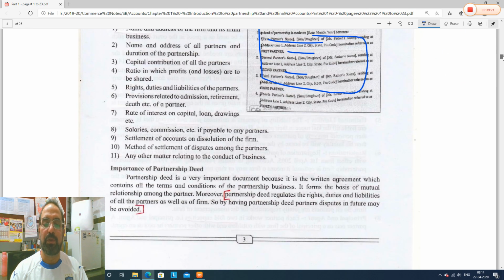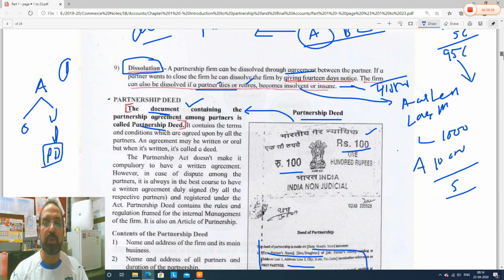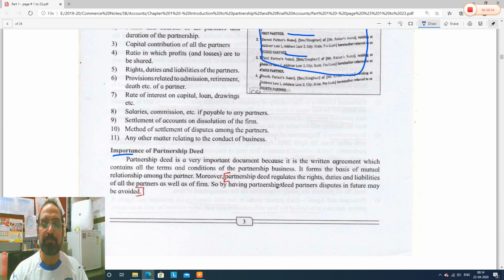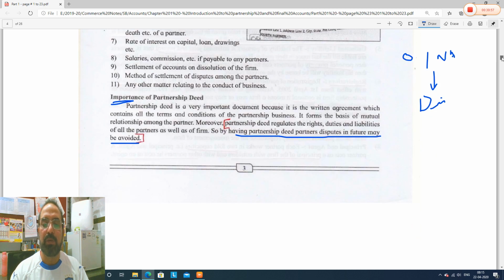Now one more thing I want to discuss here, the importance of partnership deed. In my notes I have highlighted the importance. On this page, I haven't given you so many, only 2 points. Believe me, learn those very important points. If there is an oral agreement or no agreement between the partners, it will lead to dispute. So that is the importance of partnership deed. By having a partnership deed, partners' disputes in future may be avoided. Please remember this.